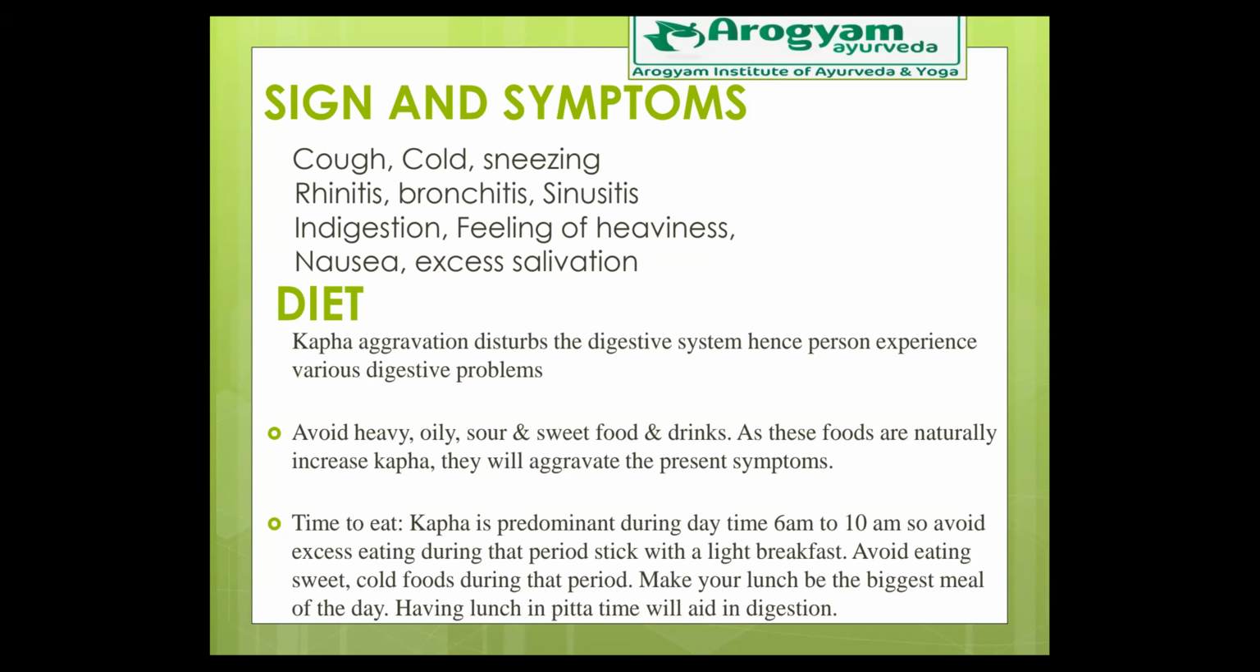Okay, then what time should we eat? So time to eat. Kapha is predominant during daytime, that is 6 a.m. to 10 a.m. Yesterday we discussed, isn't it? These morning hours, 6 a.m. to 10 a.m., are kapha kala. इसलिए 6 a.m. to 10 a.m. में ज्यादा खाना बंद कीजिए. So those who are habituated to having a very heavy breakfast in terms of quantity, please reduce the quantity of breakfast and instead you can have a good sumptuous lunch so that you don't feel sleepy during the day.